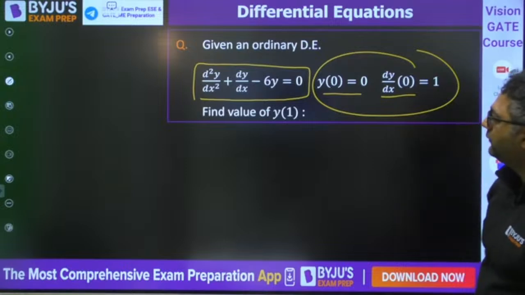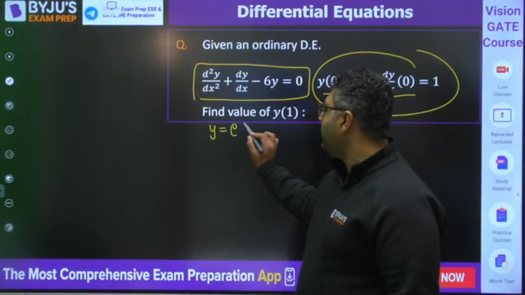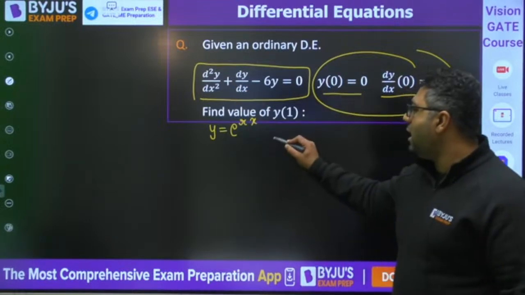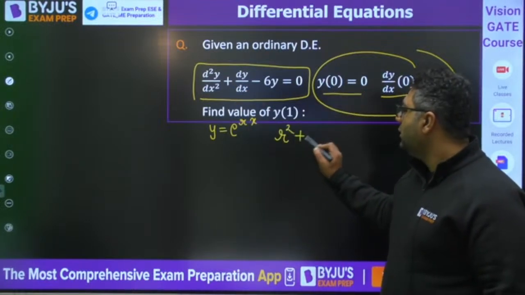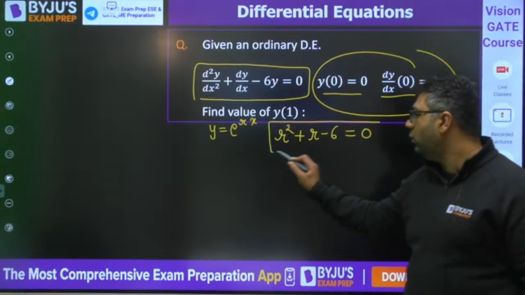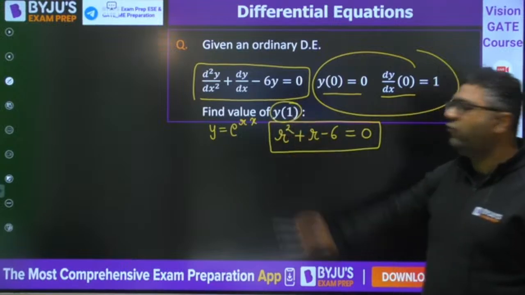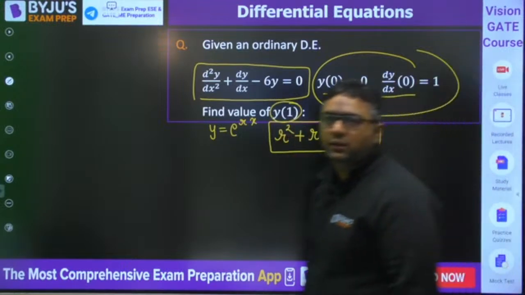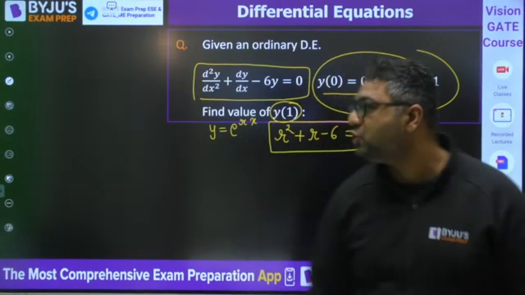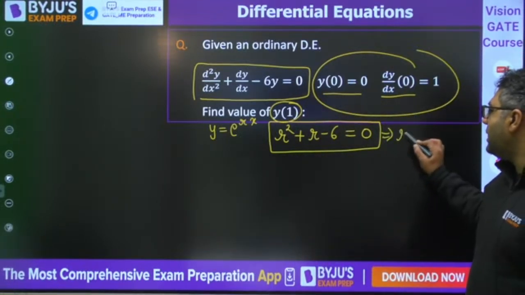Great. So you would be putting y is equal to e to the power rx. With that you would be getting r square plus r minus 6 is equal to 0. Now you know what to do. You need to find out the value of y at x is equal to 1. Very good, Yukta. Yukta has given the roots as minus 3 comma plus 2. That is correct.